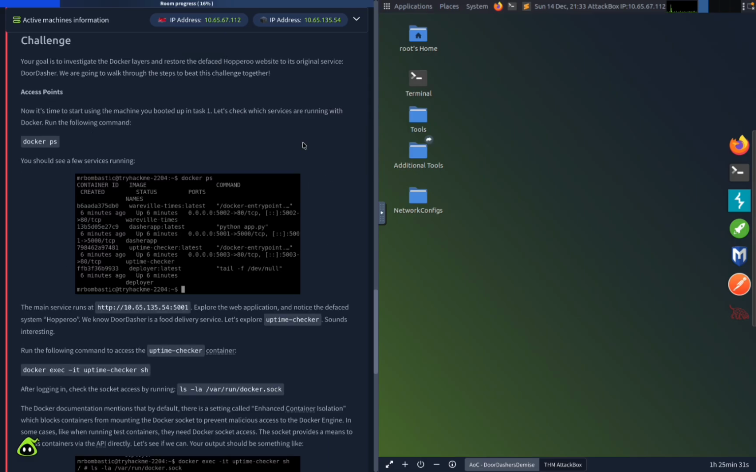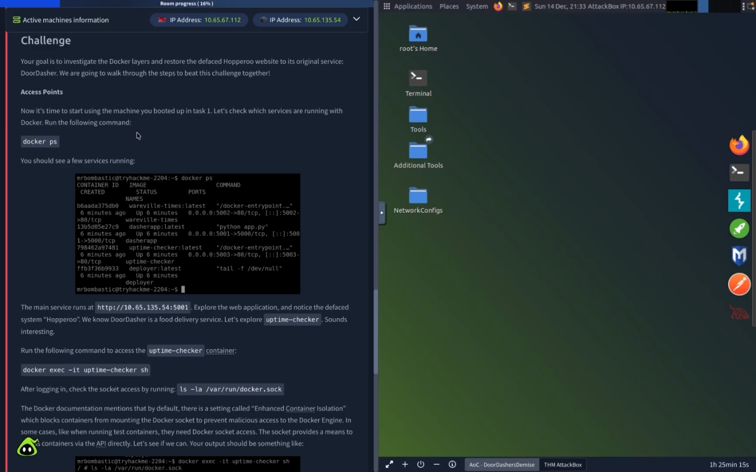So, challenge for today: your goal is to investigate the Docker layers and restore the defaced Hopperoo website to its original service, DoorDasher. We're going to walk through the steps to beat this challenge together. So, access points. Now it's time to start using the machine you booted up in task 1.